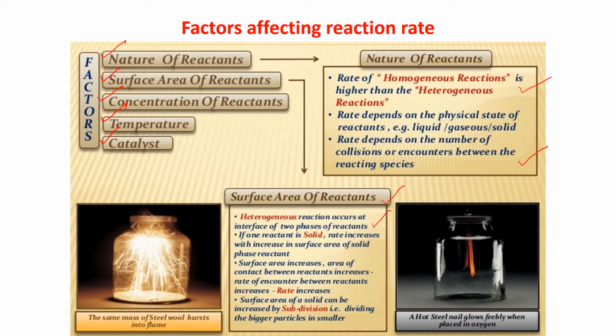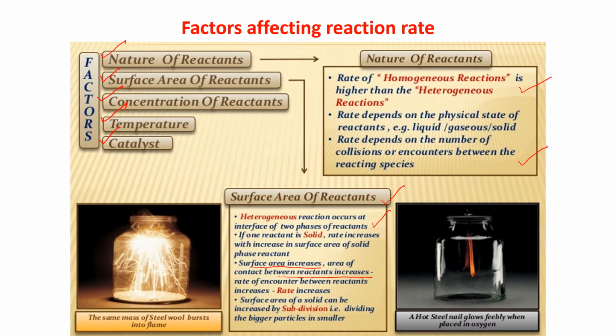When the surface area increases, the area of contact between the reactants increases. Are you getting the point? If you increase the surface area, the area of contact between the reactants increases, so the collisions or encounters between the reacting species also increase, and hence the rate also increases. Am I clear to you?